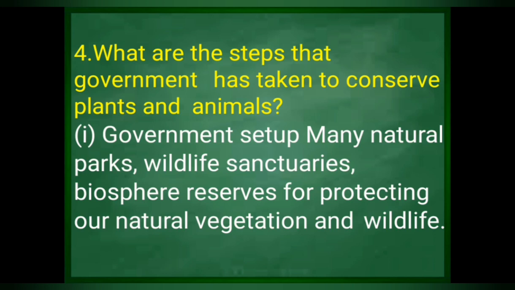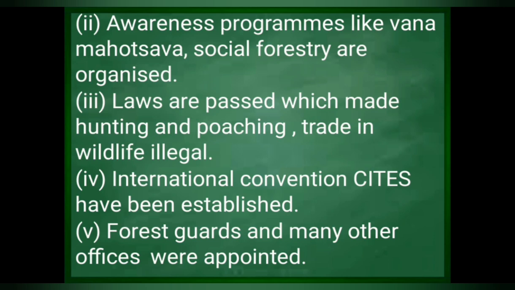Question, what are the steps that government has taken to conserve plants and animals? Government set up many national parks, wildlife sanctuaries, biosphere reserves for protecting our natural vegetation and wildlife. Second point, awareness programs like Vana Mahotsav and social forestry are organized. Third point, laws are passed which made hunting, poaching, trade in wildlife illegal. Fourth point, international convention sites have been established by the government. Fifth point, forest guards and many other officers were appointed.